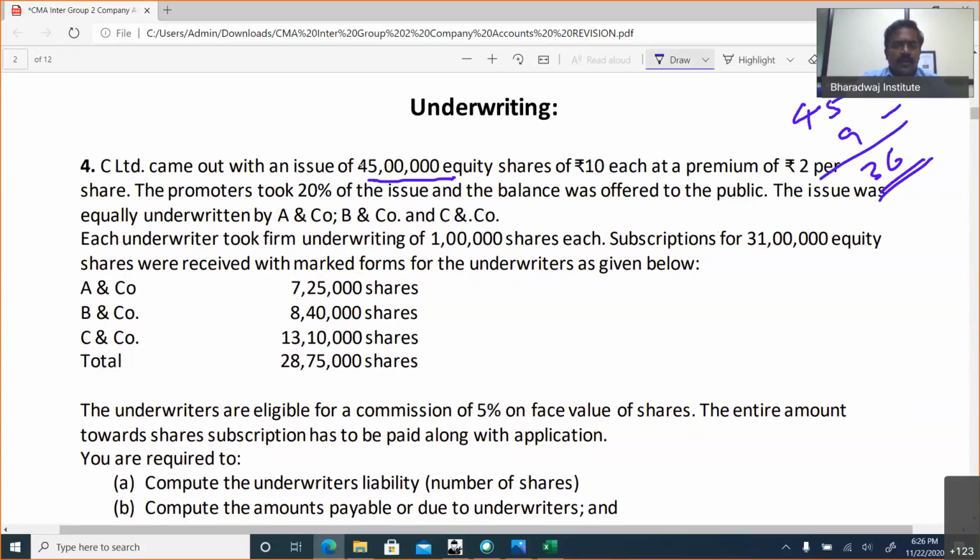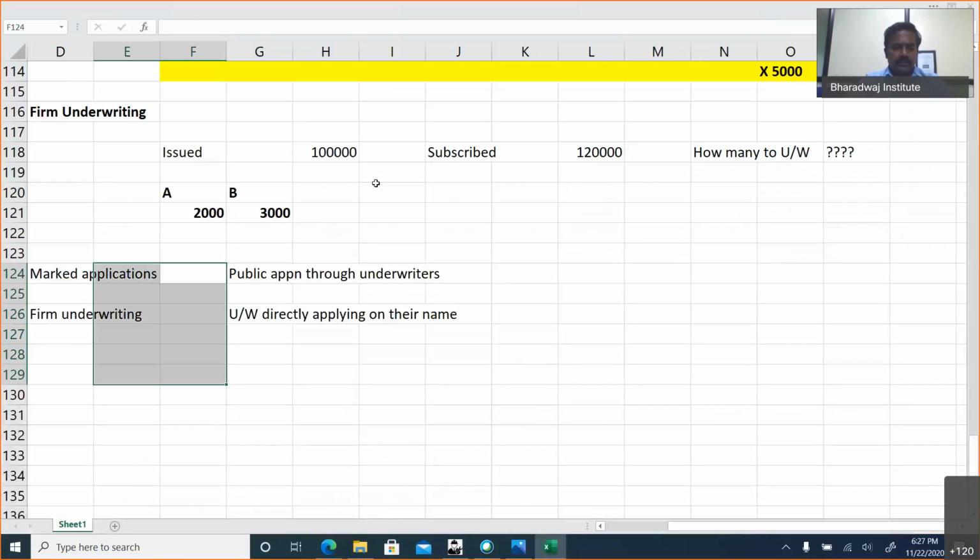There is a firm underwriting of 1 lakh shares. Subscriptions, 31 lakh equity shares, with marked applications. A, B, C, the marked applications are given: 28,75,000. Which means this 31 lakhs includes only marked applications. Commission is 5% on the face value of shares. Those we will do later. Now, let us come to the solution.